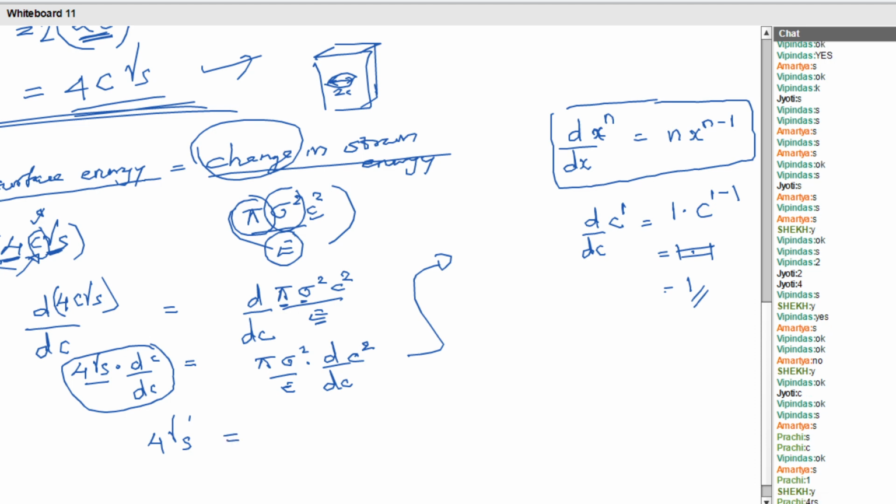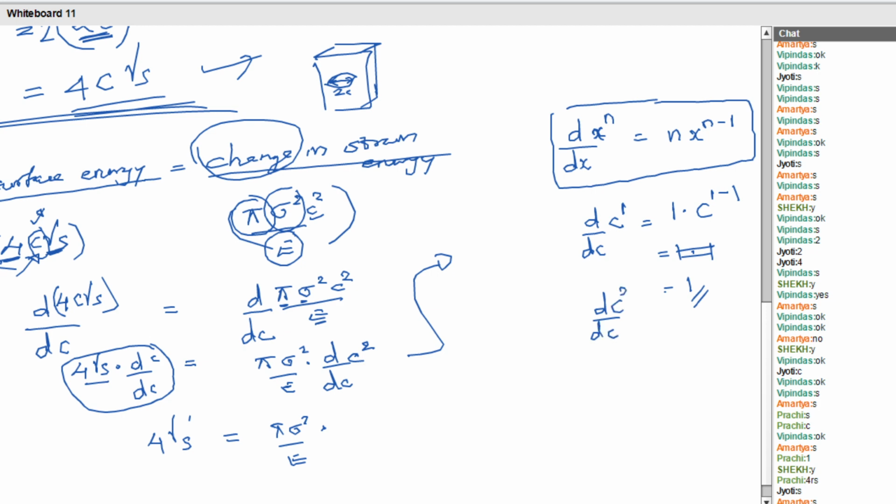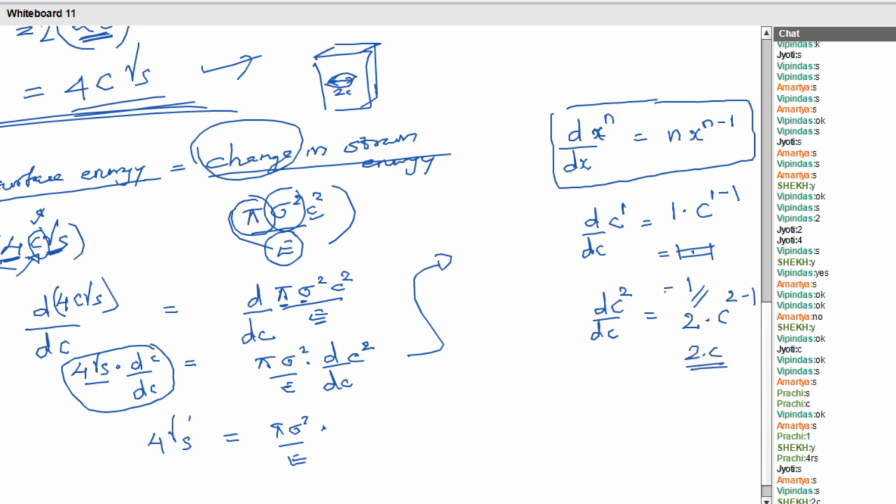Is equal to, constants are pi sigma square by E, again d by dc of c square. Apply the same equation: d by dc of c raised to 2 is n x raised to n minus 1. n is 2, so 2 into c raised to 2 minus 1, that is 2c. Clear to all? So here it is 2c.